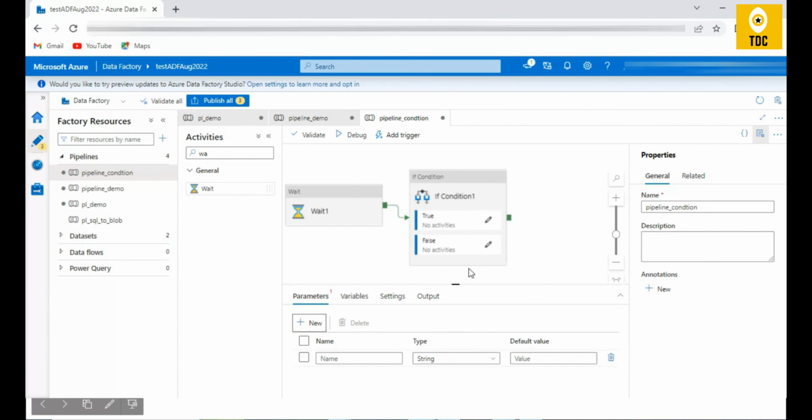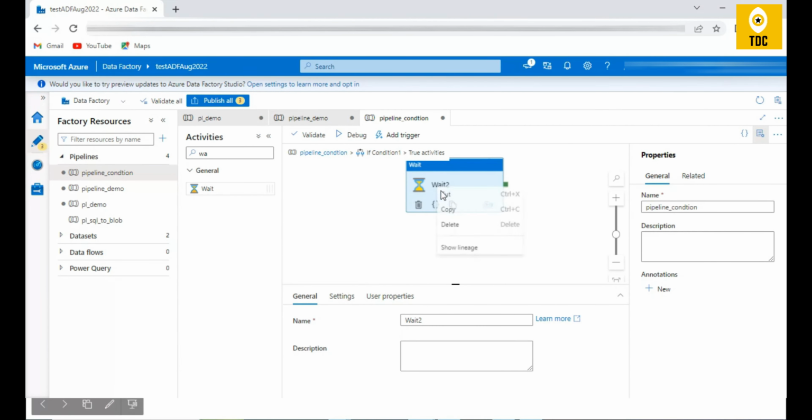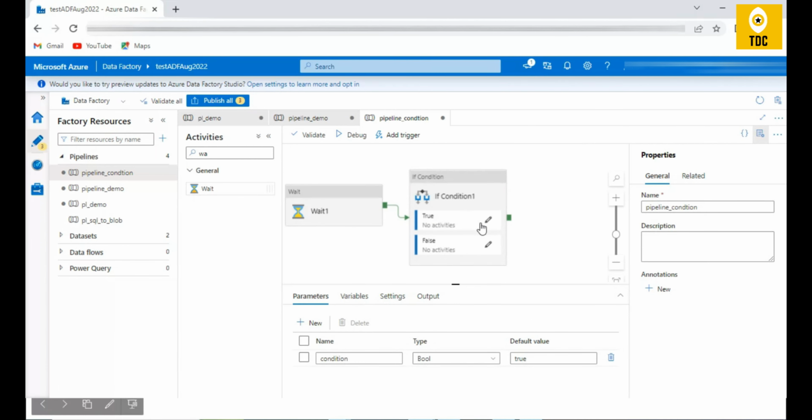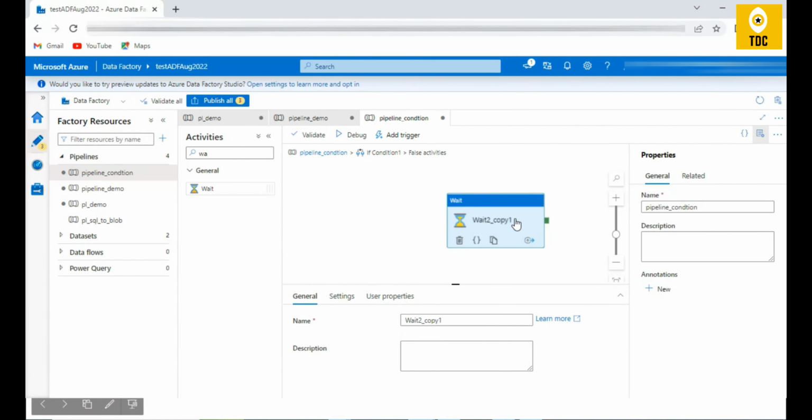So let us take a condition as a pipeline parameter. The if condition will definitely take a Boolean value, right? So here you need to choose a Boolean value. I choose a Boolean value and take this as the condition and make it true. Whenever the true branch gets executed, I'll call wait 2, and whenever the false branch gets executed, I'm calling wait 3, right?